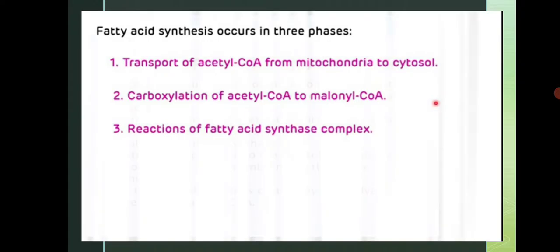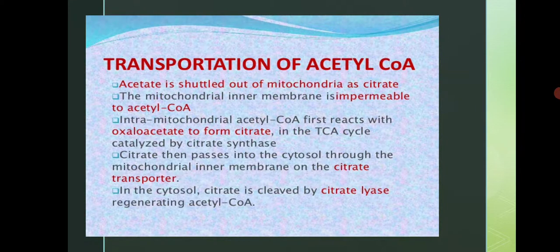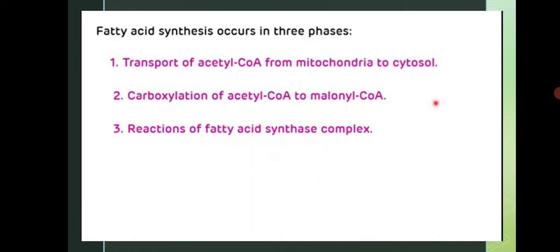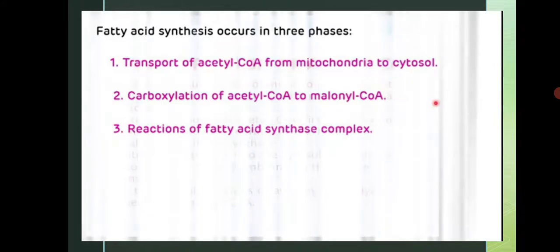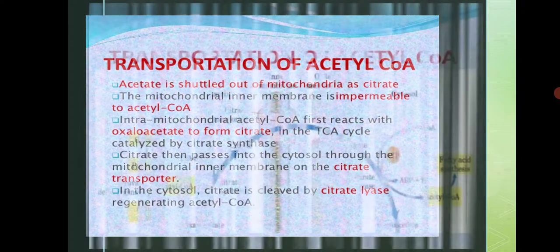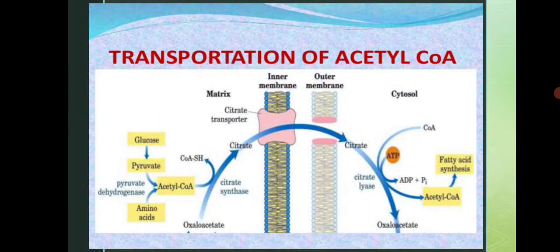So let's focus on our first step, that is transportation of acetyl CoA from mitochondria to cytosol. We will study the diagram. This synthesis process starts right from this first step, that we have to transport acetyl CoA to the cytosol. क्यों ट्रांसपोर्ट करना है?